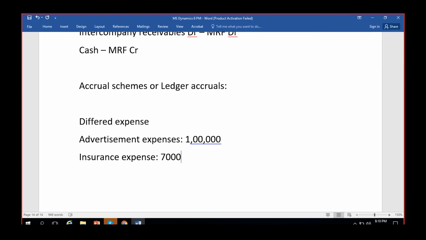So if you are not claiming it for 4.5 years and in the last month of the fifth year, if you meet with an accident, you can still get the benefit out of it because the insurance is still valid until that particular month. So these kind of expenses are called deferred expenses.